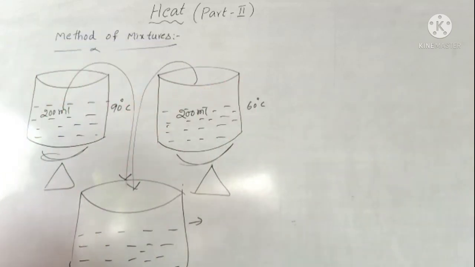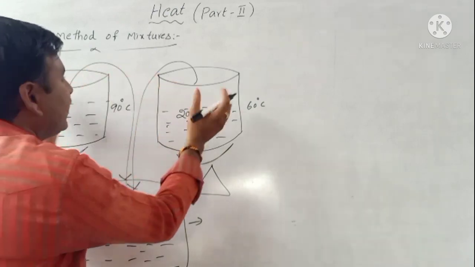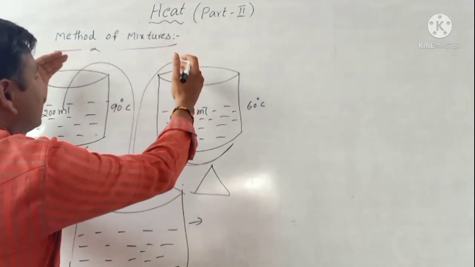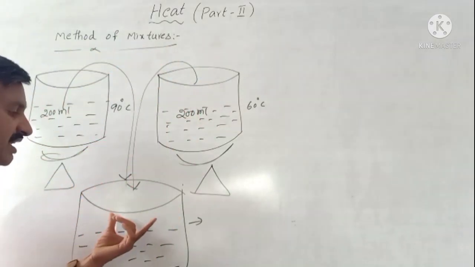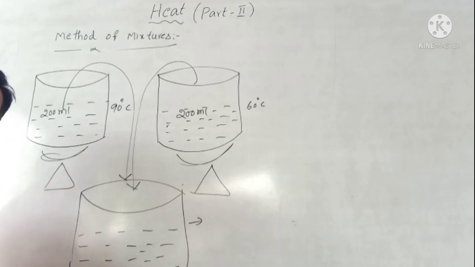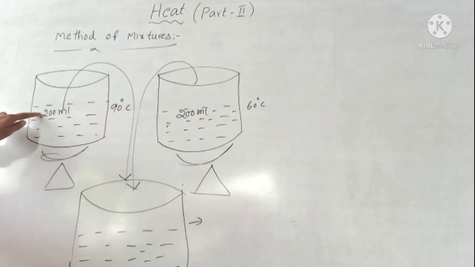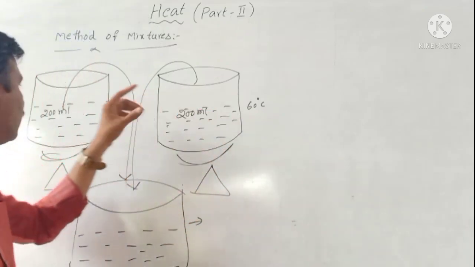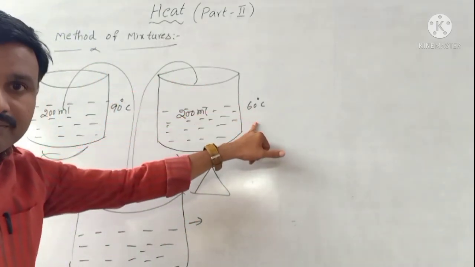In situation 1, mass and temperature were both the same, so when the water was transferred into another beaker, the temperature remained constant. But in this second situation, both beakers have the same mass but different temperatures.